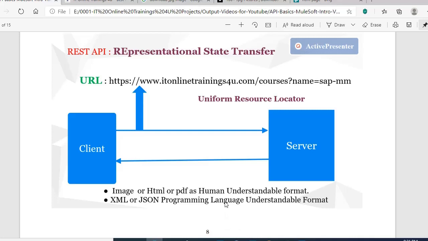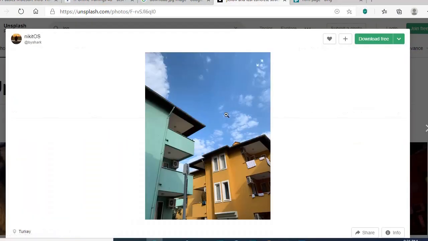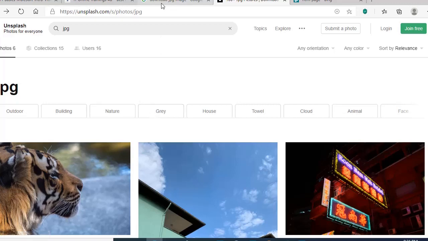How will a programming language understand this image, or HTML, or any other format? How will an application understand that? Once you click on the image, how will the server get to know that a human is sending a request from this web page to get the image as a response? How does the server come to know that it needs to send an image as a response to you? That is the question, right?